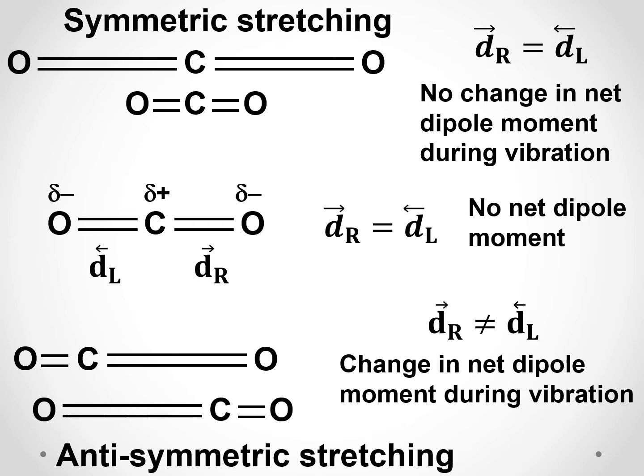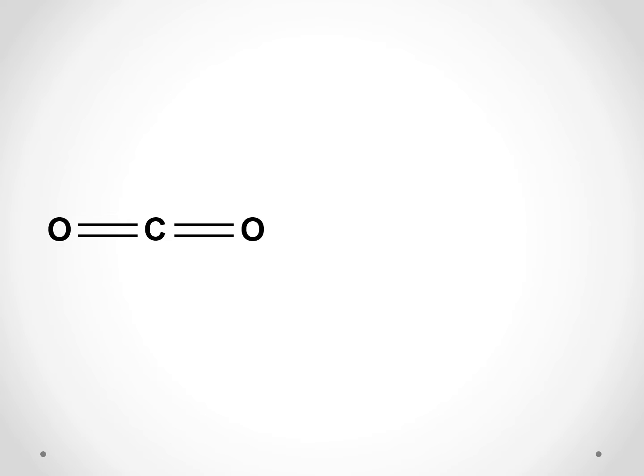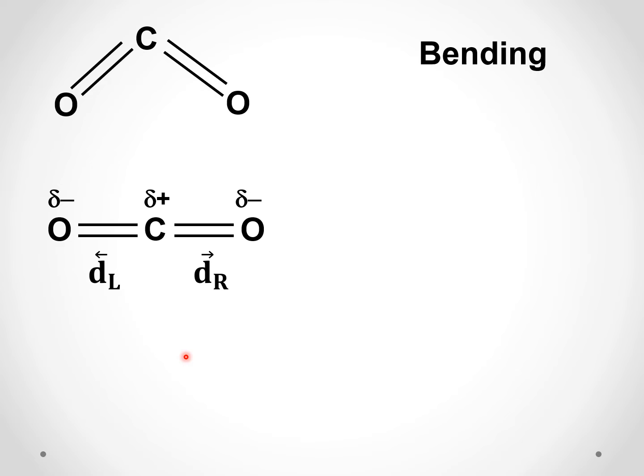Coming to bending, what will happen in bending? Now this is the case of carbon dioxide. Bending means this carbon goes up, this oxygen comes down. That is one position. Second position, oxygen goes up, carbon comes down. That is another position.